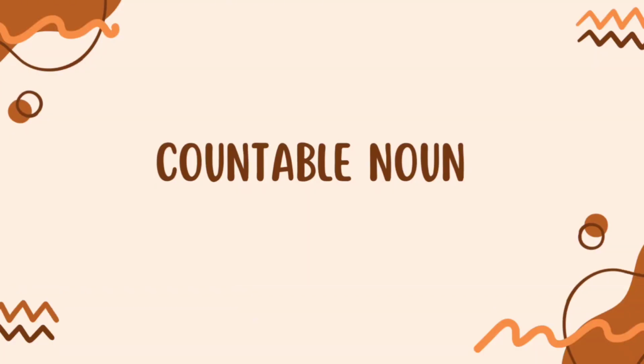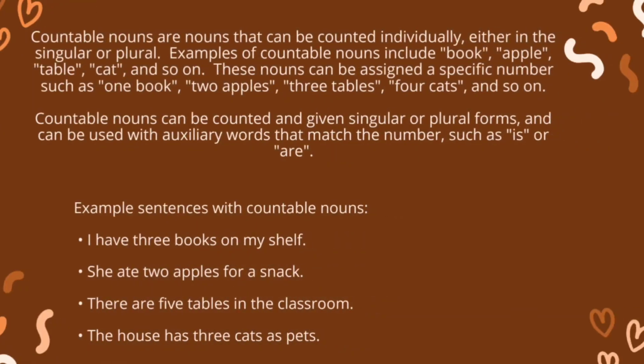For the first material is a countable noun. Countable nouns are nouns that can be counted individually, either in the singular or plural. Examples of countable nouns include book, apple, table, cat, and so on. These nouns can be assigned a specific number, such as 1 book, 2 apples, 3 tables, 4 cats, and so on. Countable nouns can be given singular and plural forms and can be used with auxiliary words that match the number, such as is or are.